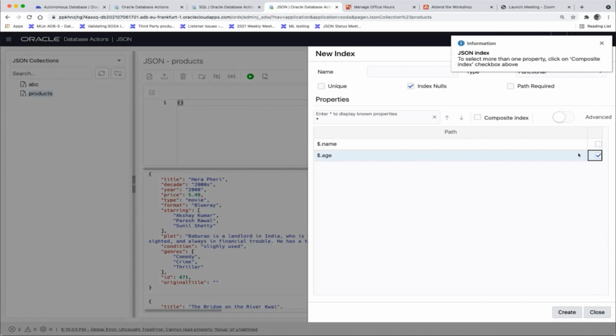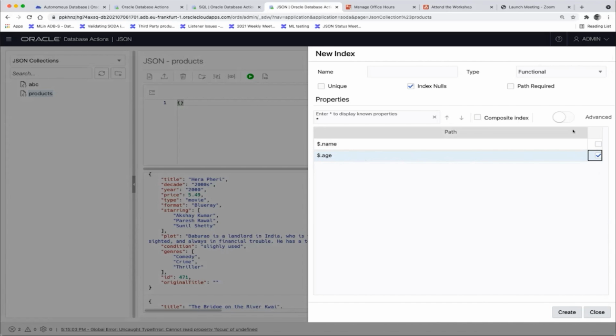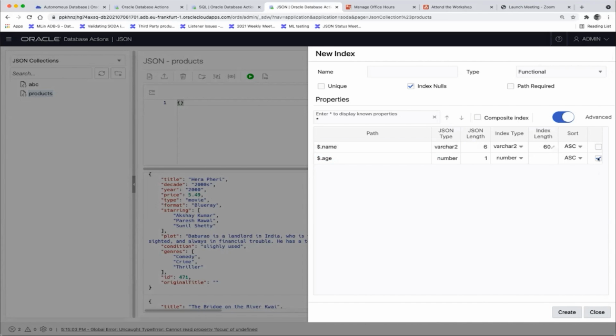This is the default view where I just see the path to the value. So $.h is the document, .h means go to the H field. If I move this to advanced, I can actually even see what the data types are. So I see that age is a number in my JSON, and I want to index it also as a number to basically get proper ordering, greater, smaller.